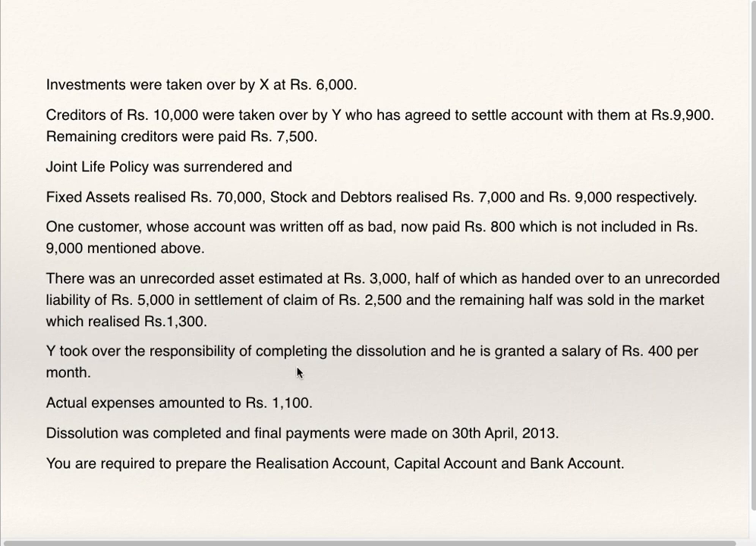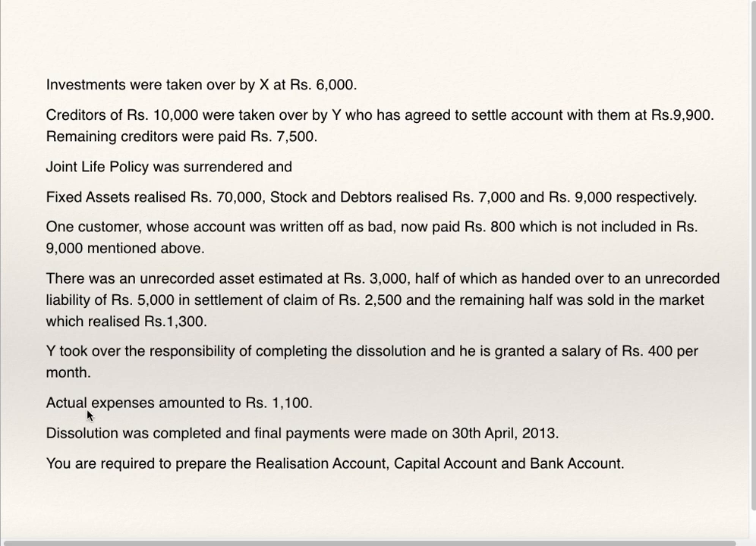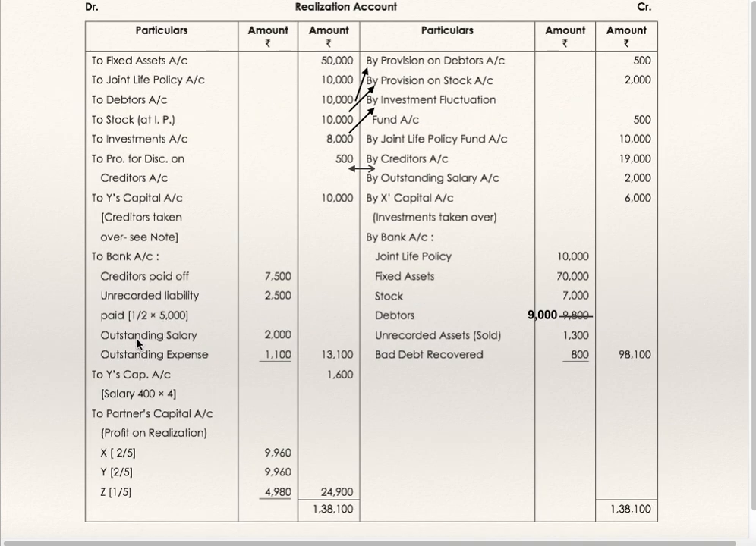Y took over the responsibility of completing the dissolution and he is granted a salary of 400 per month. Now we'll see the balance sheet date. Balance sheet as on 31st December 12. Actual expenses of realization 1,100. Realization account debit to bank, realization expenses 1,100. Bank account you will get it on the credit side.